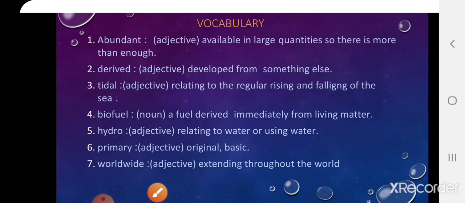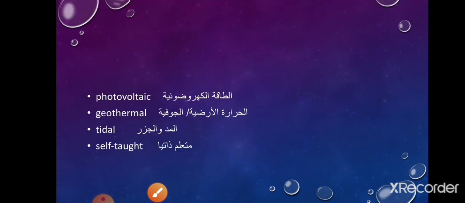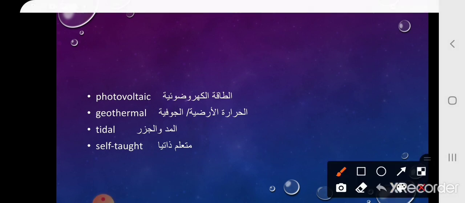Here we have other words that you are going to know about. We have photovoltaic. Photovoltaic means الطاقة الكهروضوئية. Geothermal الحرارة الأرضية أو الجوفية. Tidal, we have mentioned it before, المد والجزر. Self-taught متعلم ذاتيا, and it's an adjective.